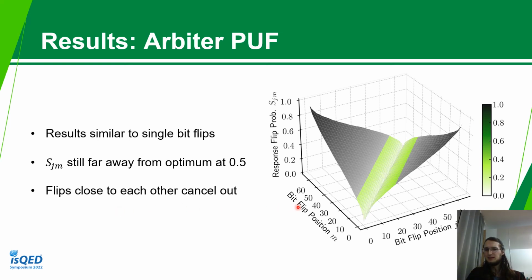But we also see something new. If we flip bits that are close to each other, so for example if we flip bit 30 here and bit 29 here, we see that the flip probability is very low, even though we're flipping a pretty high number of challenge bits already. And even if we go up to 60, this doesn't change. So it seems like flipping bits close to each other actually cancels out their effect, and it's almost like we have flipped nothing in the challenge at all. This also reduces the size of the effective challenge space a lot.